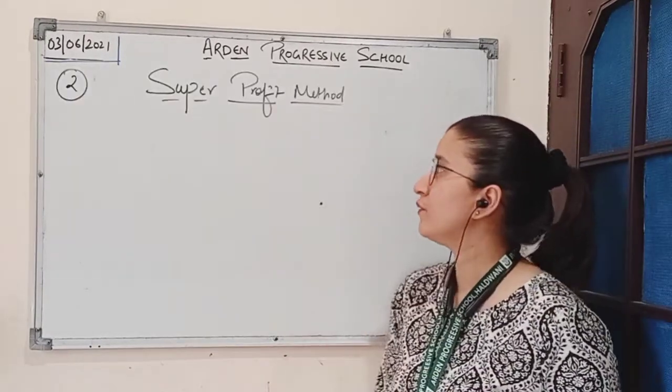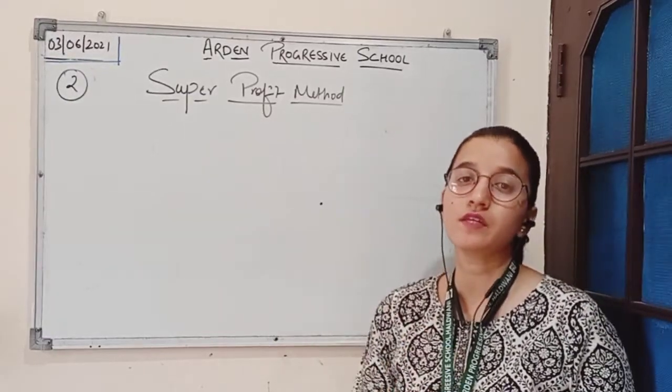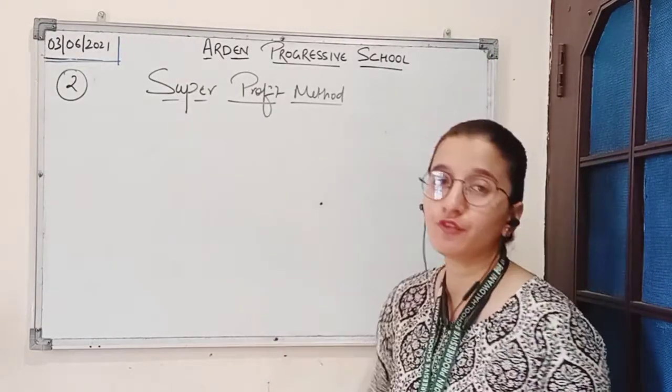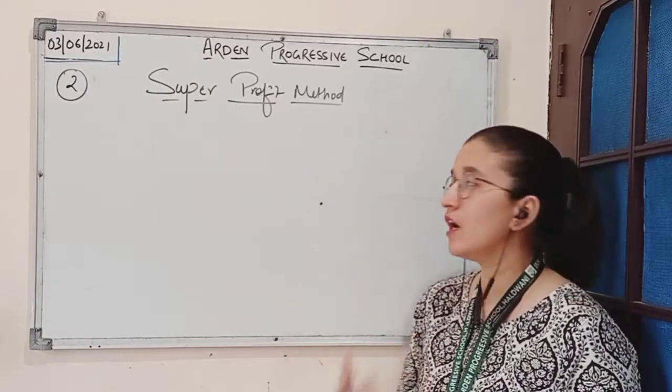In this method, which is super profit method, the goodwill is calculated on the basis of surplus profit or excess profit earned by the firm in comparison to the average profit earned by the other firm.